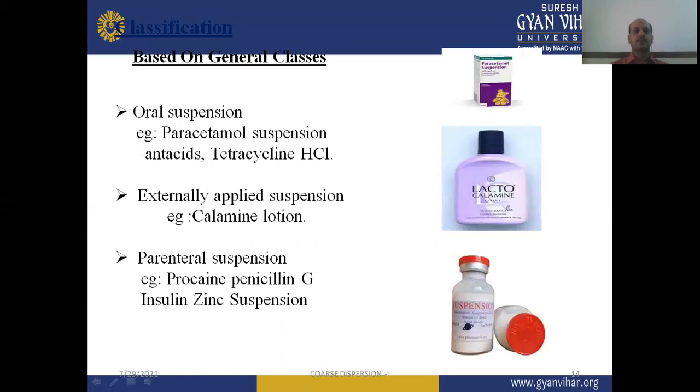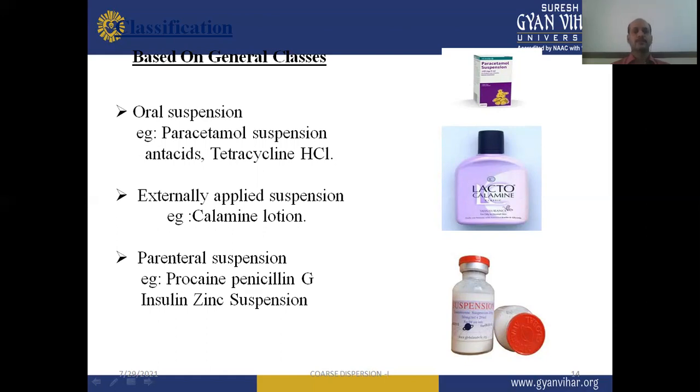Now, when we go through the classification of suspension, there are so many parameters by which we can classify our pharmaceutical suspensions or simple suspension. So let us see different parameters which are useful to classify the suspension. So first one, based on general classes, like oral suspension.